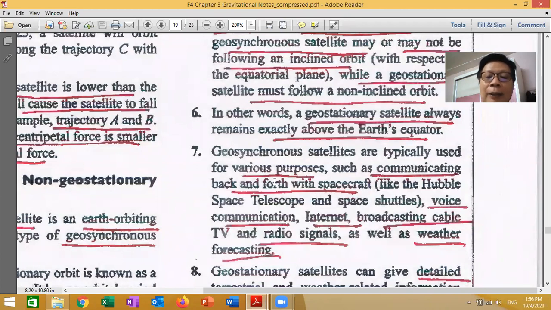Most of these functional ones are actually geosynchronous satellites. I mean, they are at a certain inclination angle, not exactly on top of the equatorial.